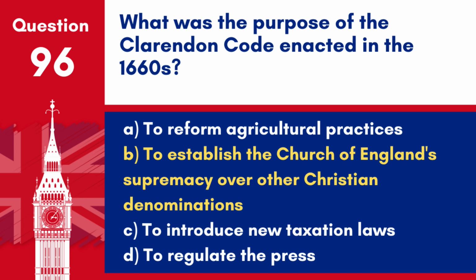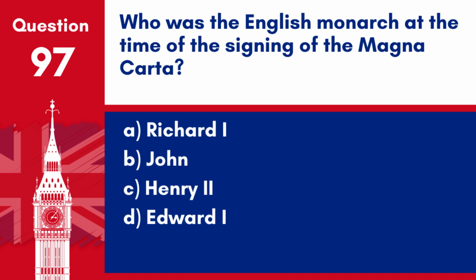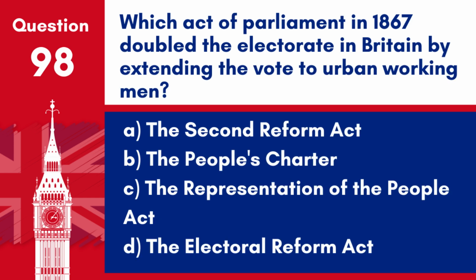Question 97. Who was the English monarch at the time of the signing of the Magna Carta? A. Richard I. B. John. C. Henry II. D. Edward I. Answer: B. John. King John of England was the monarch at the time of the signing of the Magna Carta in 1215.